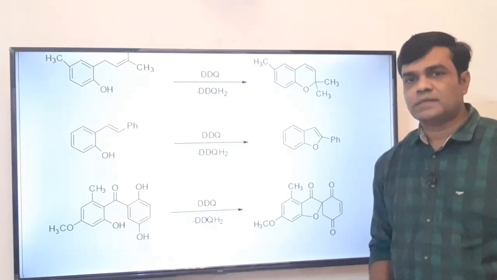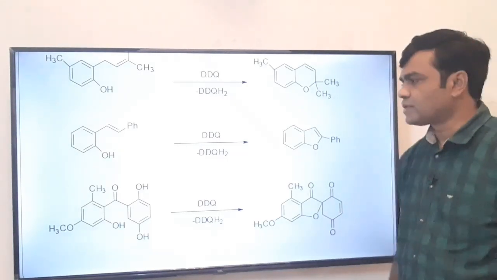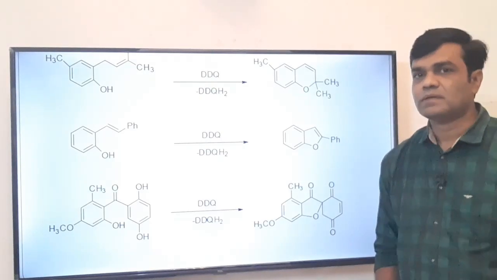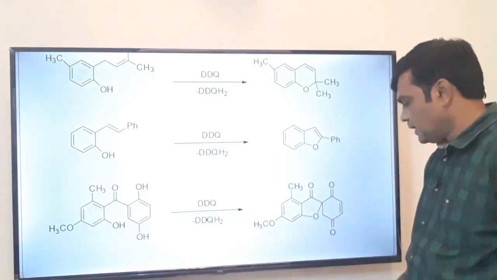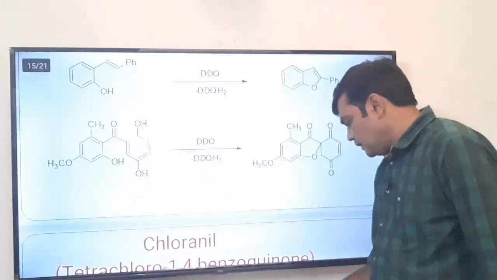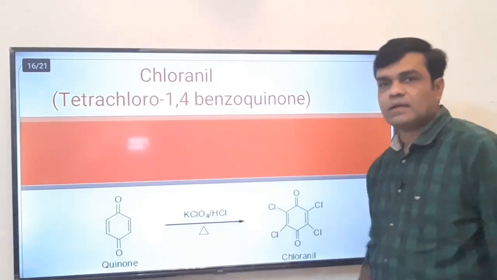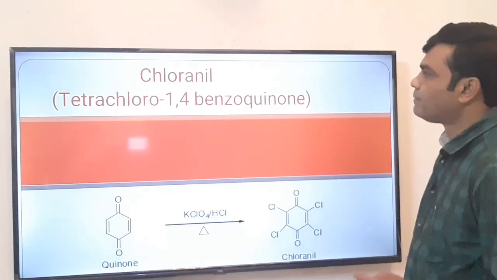After that, we have discussed the cyclization in the case of DDQ, only in those cases where the cyclization is possible to give the stable ring, that is 5 membered and 6 membered ring. Okay. The next is chloranil. Next oxidizing agent or dehydrogenating agent is chloranil.